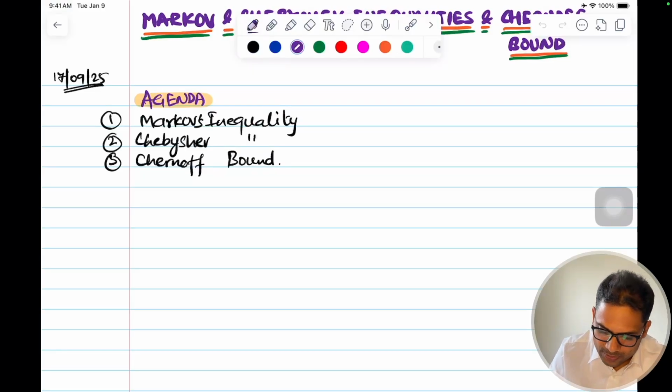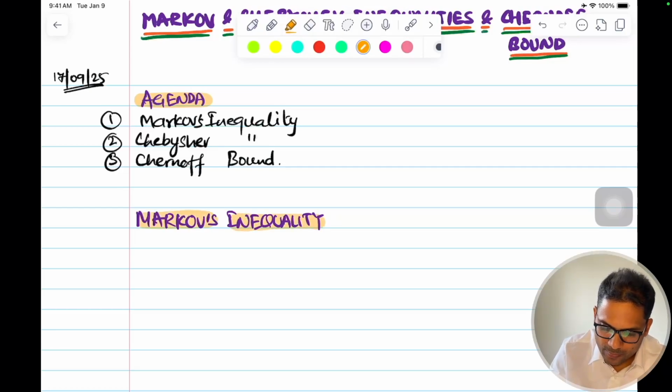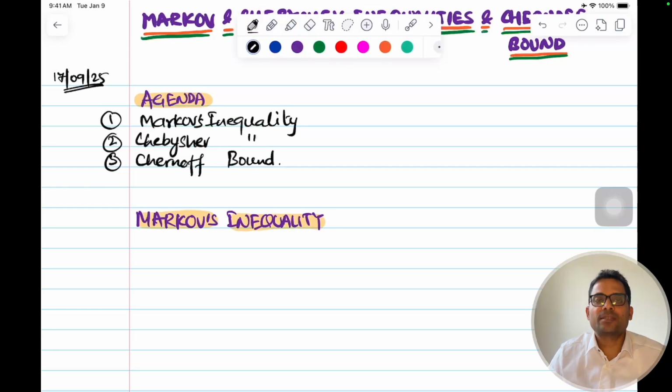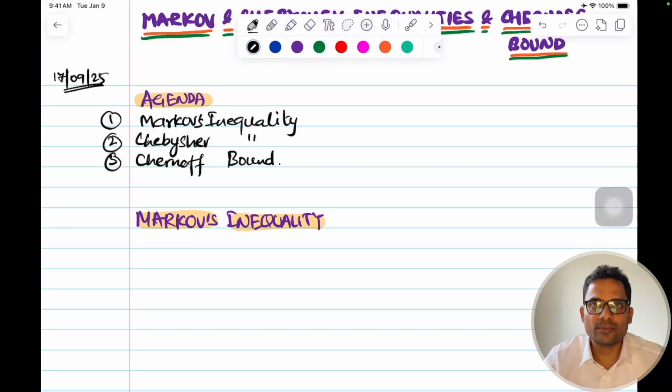So the first one is Markov's inequality. Let's understand this with a simple example first. Let's understand why we are learning this. As in all the concepts that we are understanding, we'll start with the why. Why are we understanding this?